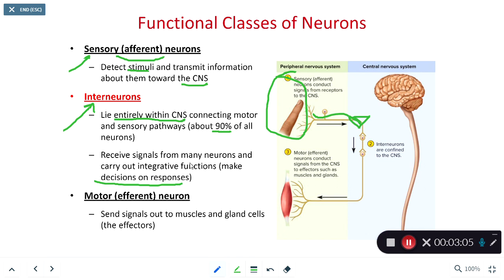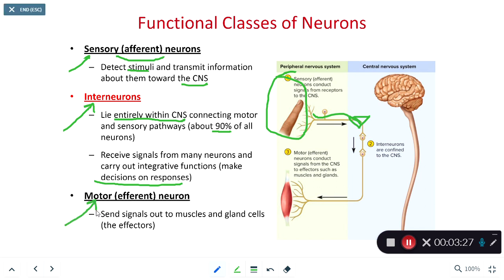When I say integrative functions, they're just going to receive all the different pieces of information and make a decision based on all those different pieces of information. And as they make decisions, it's going to be with electrical gradients or electrical charges. We can have excitatory signals or inhibitory signals sent to those neurons.